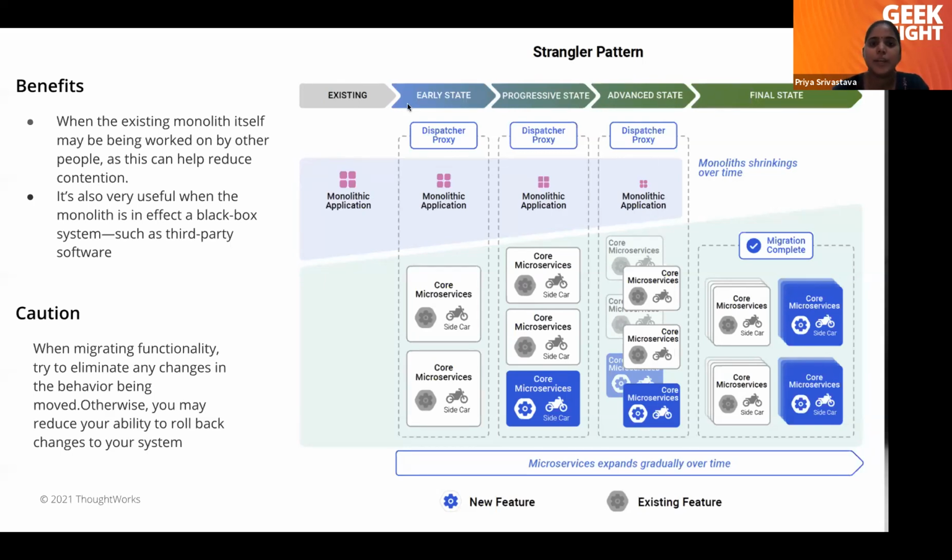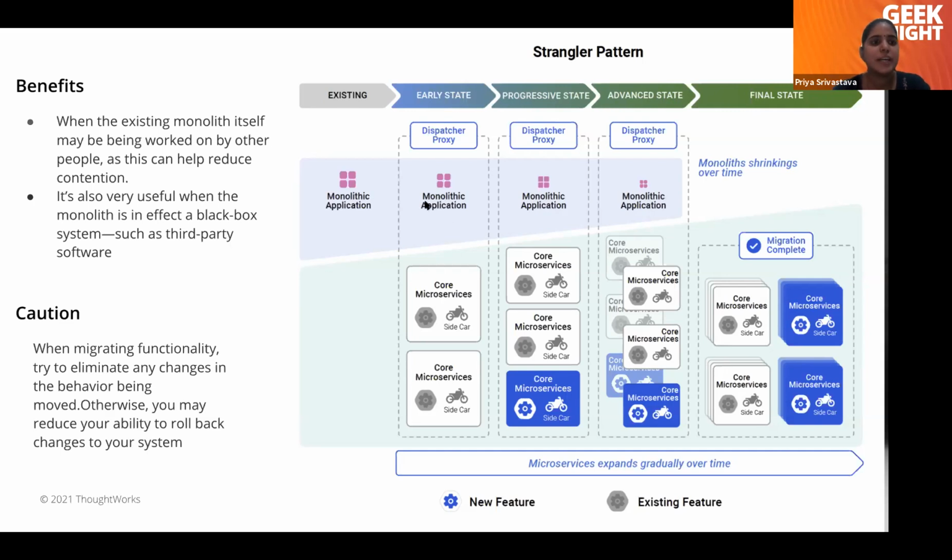But we have to take care of one thing: whichever feature we want to take out of the monolithic service, that feature's behavior should not be changed. I mean, there is still some team working on our monolithic application, because it has a huge surface. But whichever thin slice we are picking to extract, that thin slice should not be in development mode.